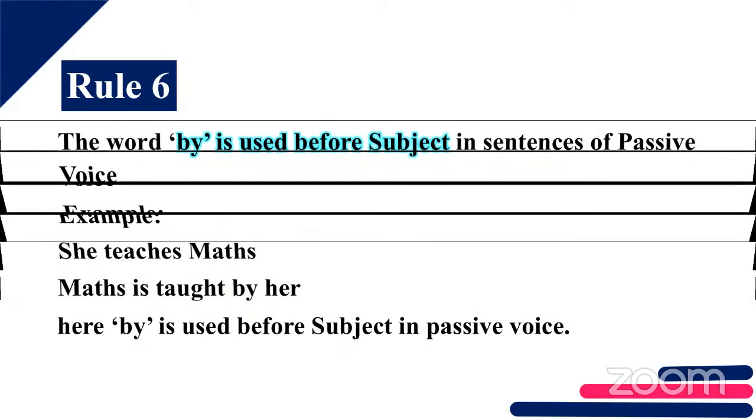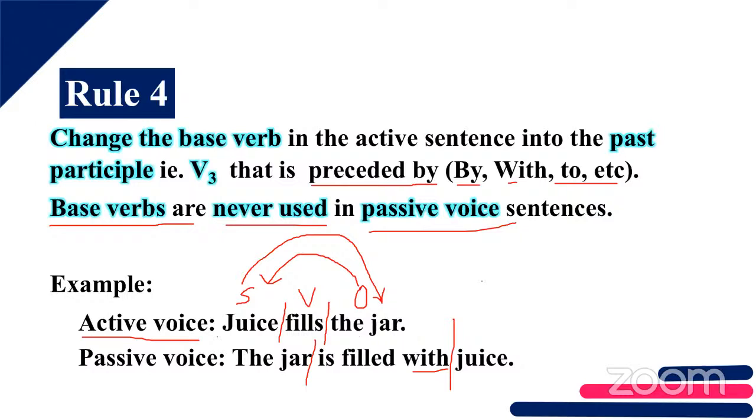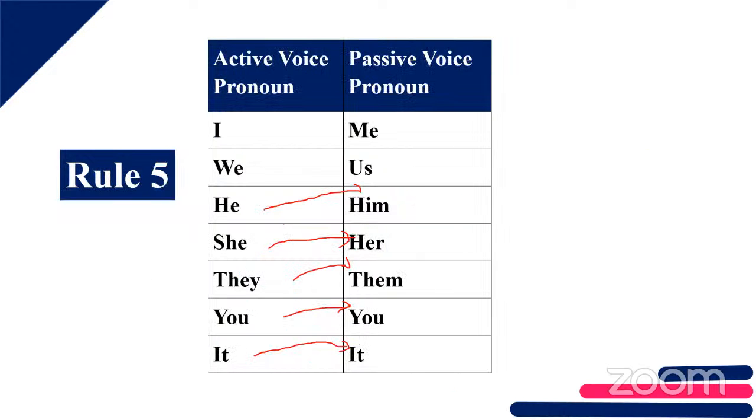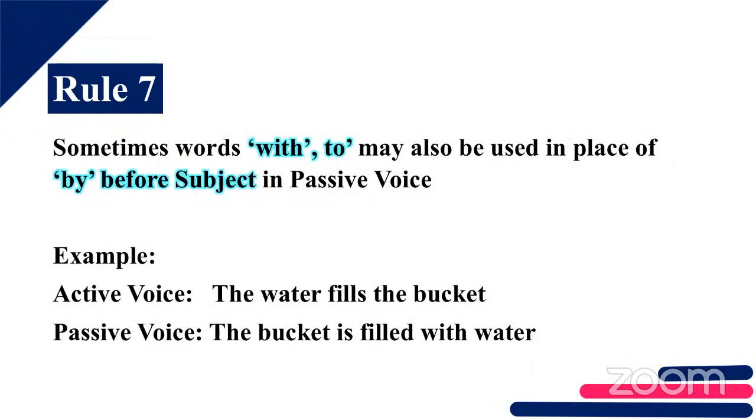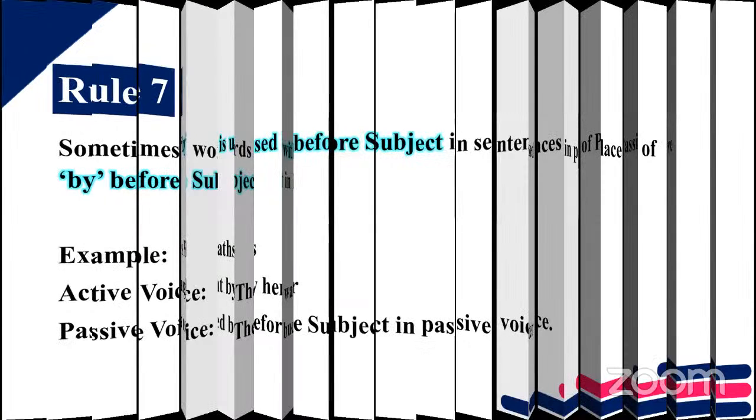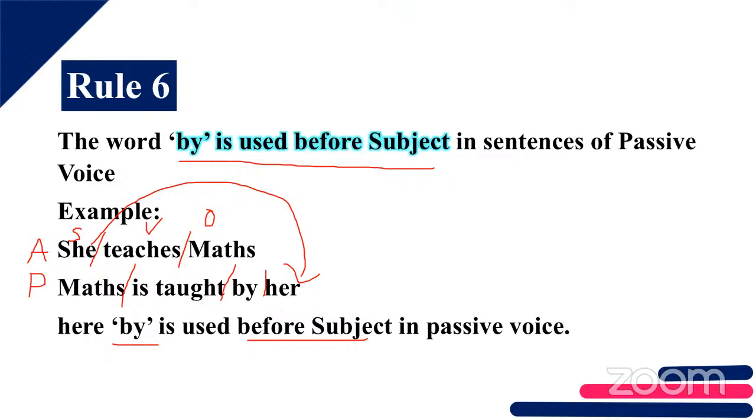Wait, ma'am, let me show you. So the V3 form, the past participle form, will be preceded by, with, or to, right? Is my slide showing to you?